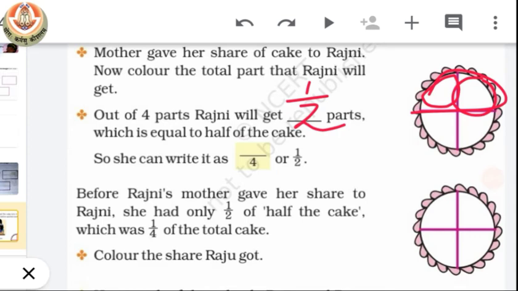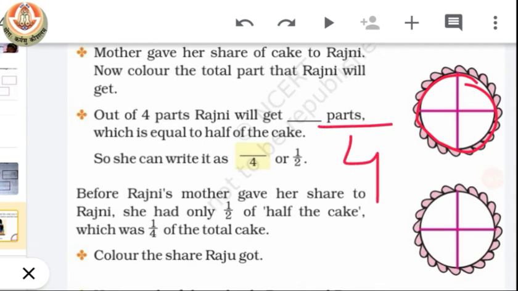Now which is equal to half of the cake? So we can write it as 2/4. We have total 4 pieces, and out of 4, how many will Rajni get? 2.